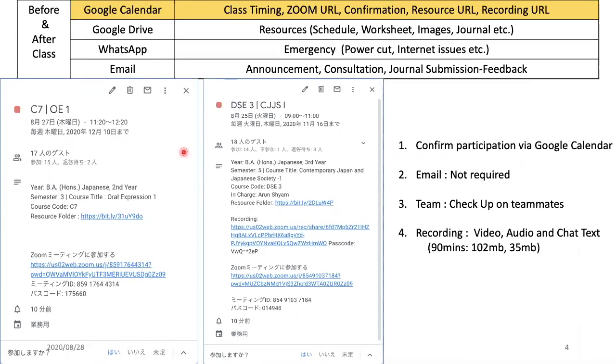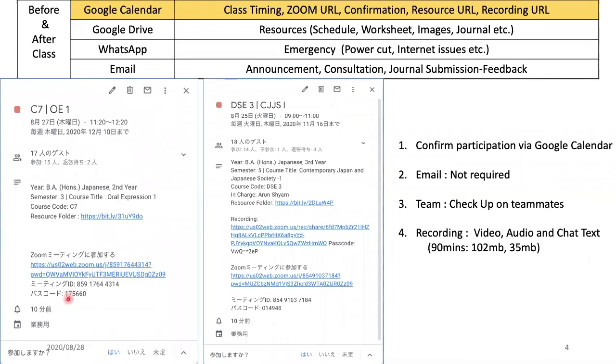So I just have a quick look at who has attended rather than going through them every day. And then this is just the description of the course here. The resource folder is given here. So if they click on this, I'll show you the Google Drive folder that I use. They get access to all classes, all folders, from one point of access.